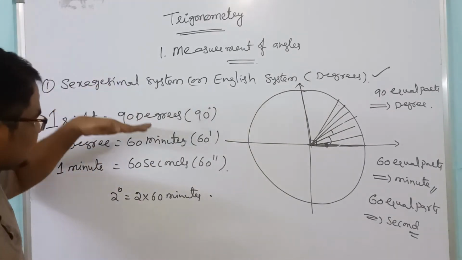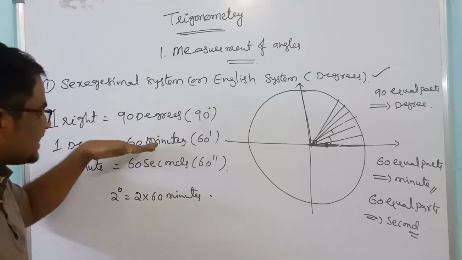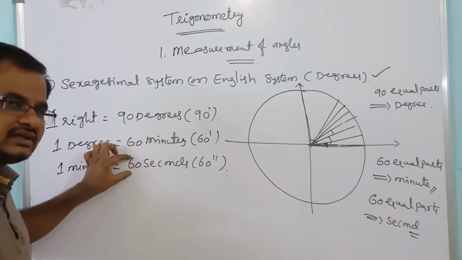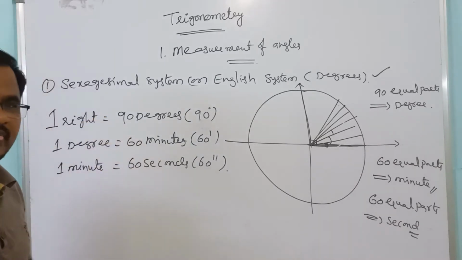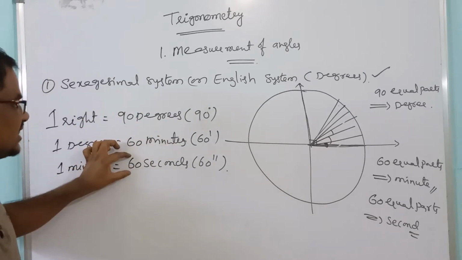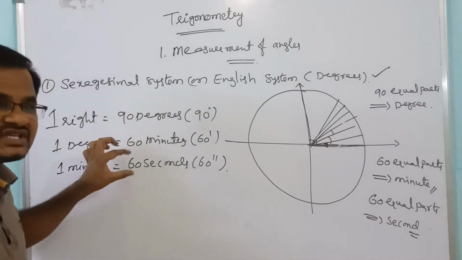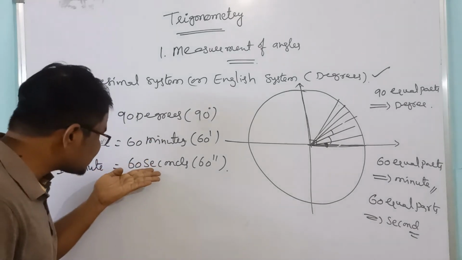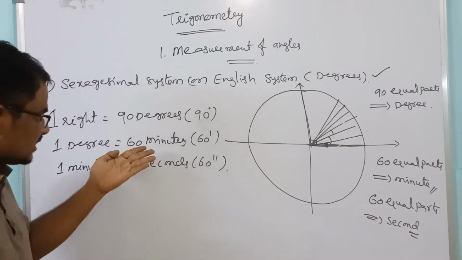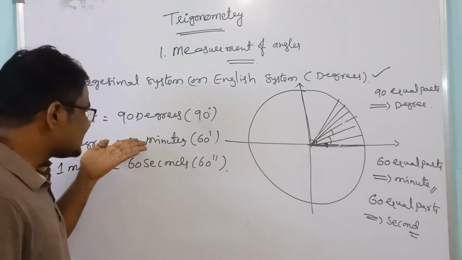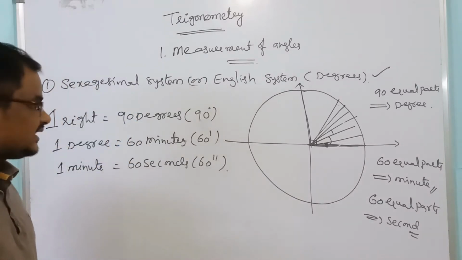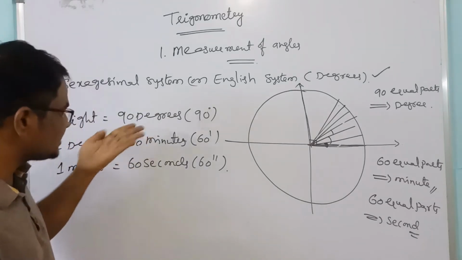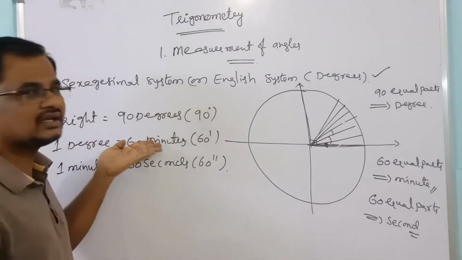To convert a degree into minutes, multiply the given degree by 60. Next, to convert minutes into seconds, multiply the given minutes by 60. To convert degrees into seconds, multiply the given degrees by 60 into 60. To convert seconds into minutes, divide the given seconds by 60. Next, to convert minutes into degrees, divide the given minutes by 60.